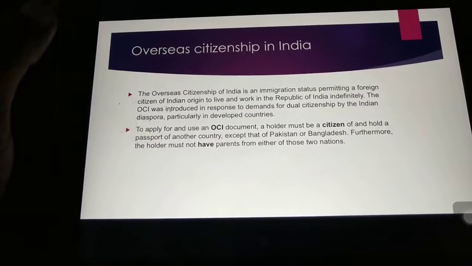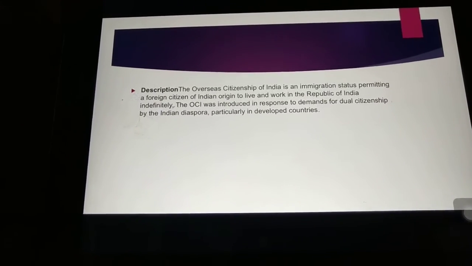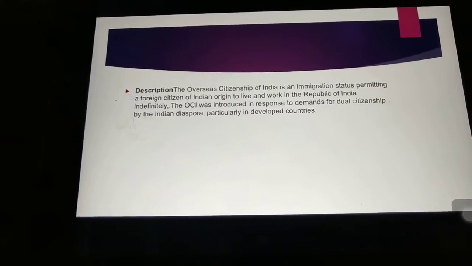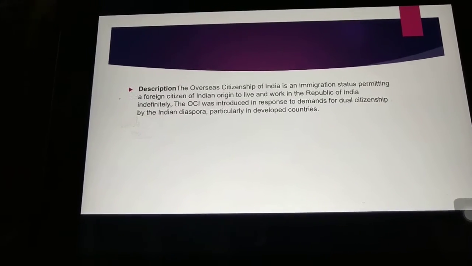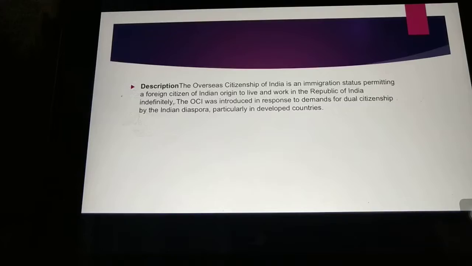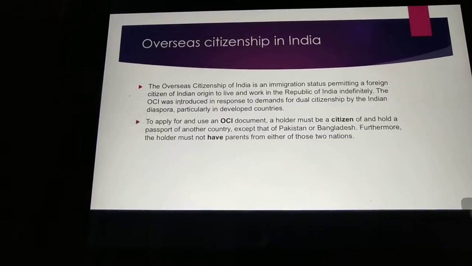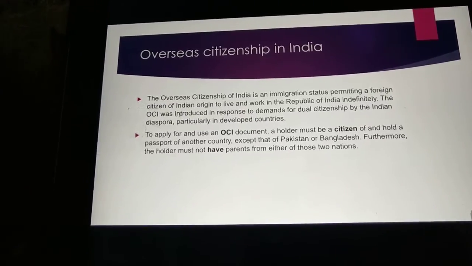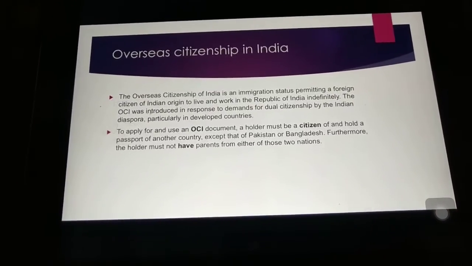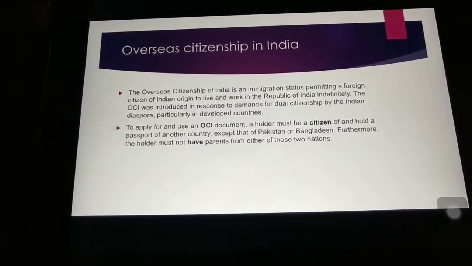Next we are going to see about overseas citizenship in India. First we want to know about overseas citizenship. Overseas citizenship means a migration status permitting a foreign citizen of Indian origin to live and work in the Republic of India. Overseas citizenship of India is a migration status permitting a foreign citizen of Indian origin to live and work in the Republic of India indefinitely.